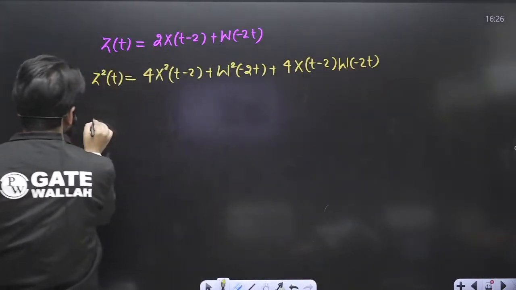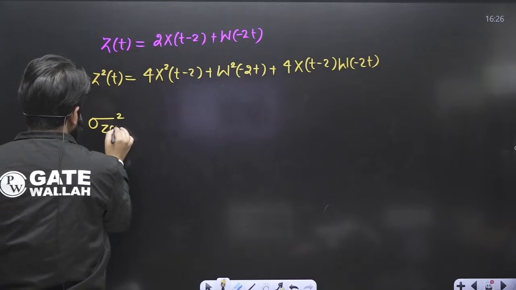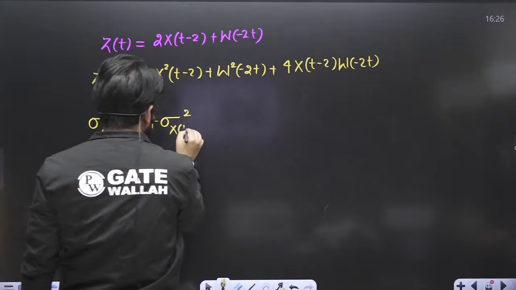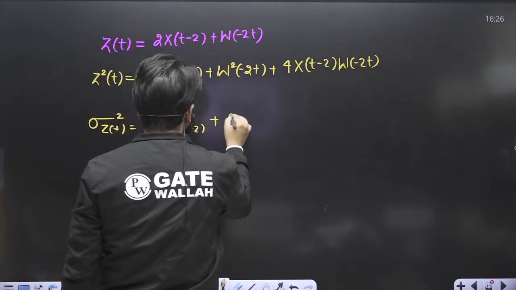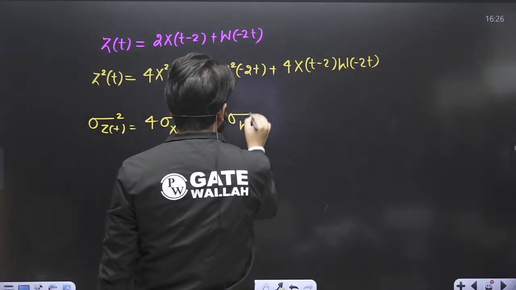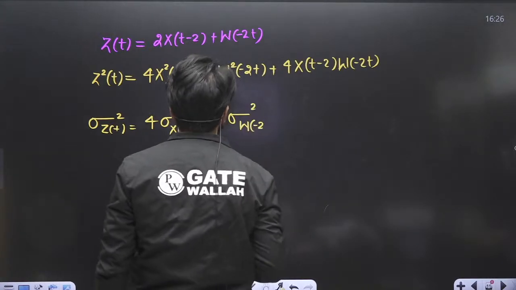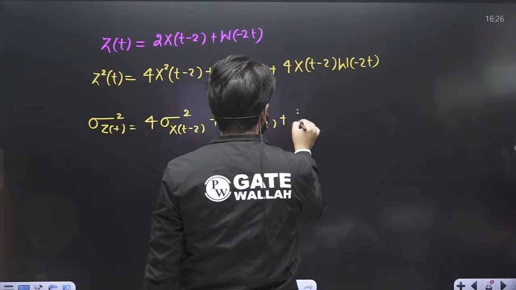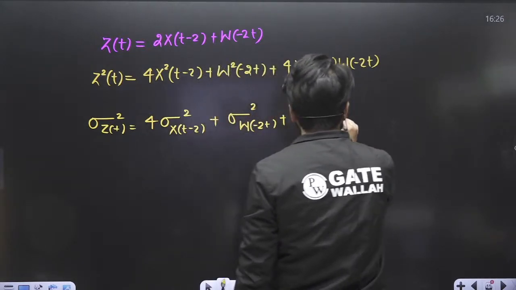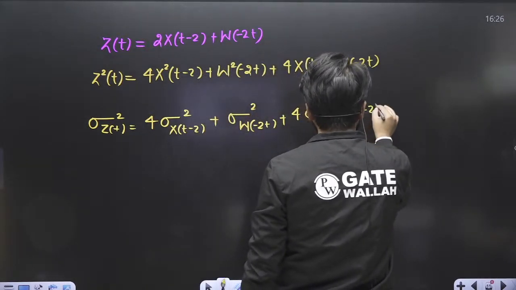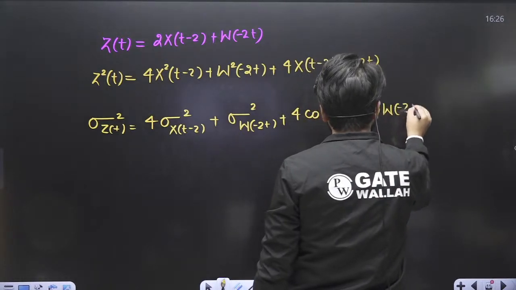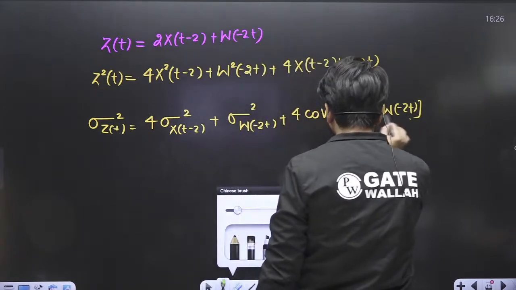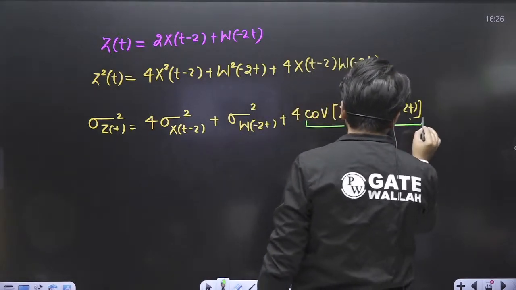So if I want to write the variance of this expression, this will become 4 times sigma square X(t-2) plus sigma square W(-2t) plus 4 times covariance of X(t-2) and W(-2t). Since you are calculating the covariance of this complete expression, overall this value becomes 0. Why?